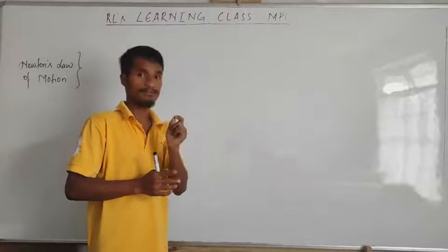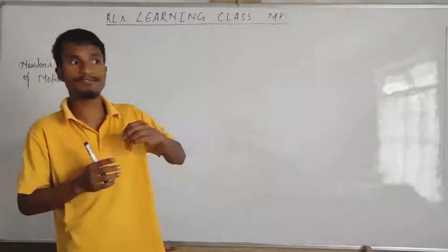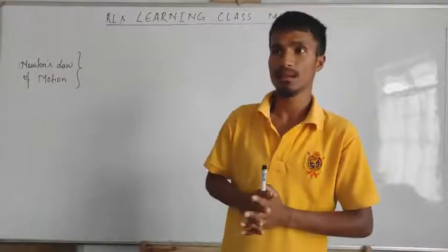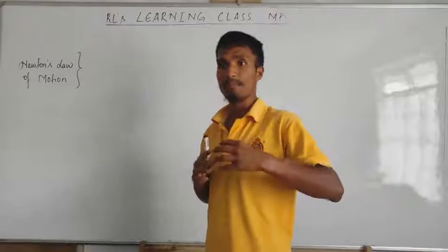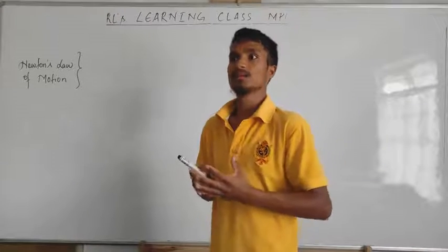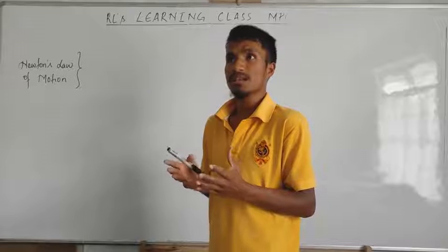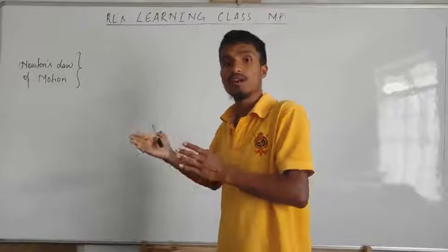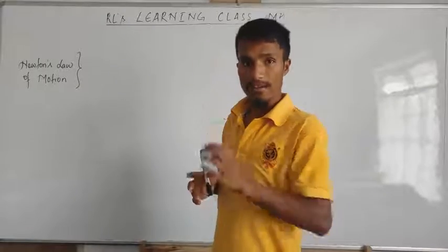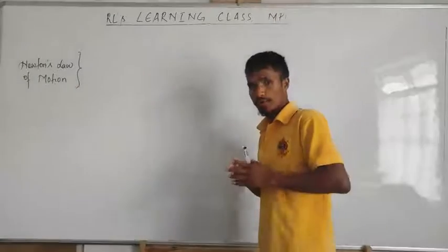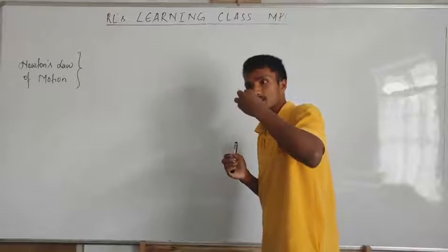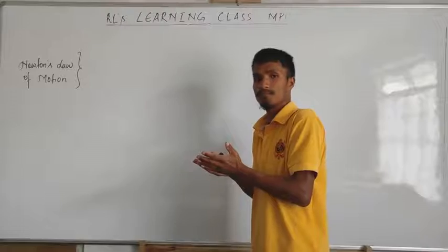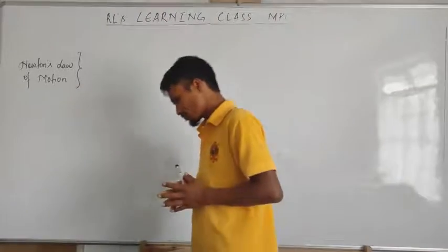The first law gives the definition of force, the meaning of force. It says that something is needed to change the state of rest or the state of motion. Force means the agency that changes the state of rest or motion.